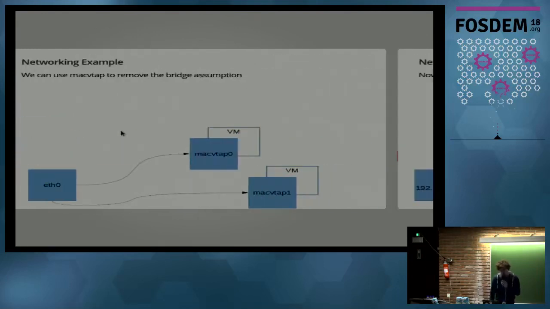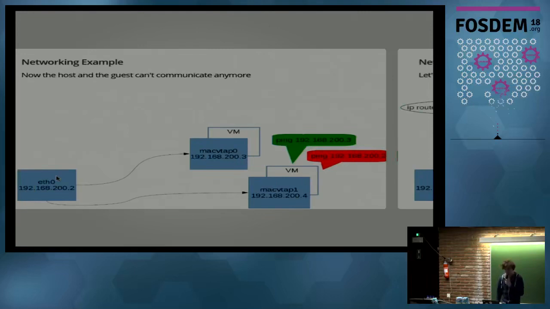Now with MacVTAPs, it's a little bit different. There is the advantage that you can directly attach MacVTAPs to the Ethernet device. You don't have to prepare the node in any way for that, and in principle, that works already. It can talk to every other node, but it can't talk to the node it's currently running on. That's a limitation of MacVTAP.